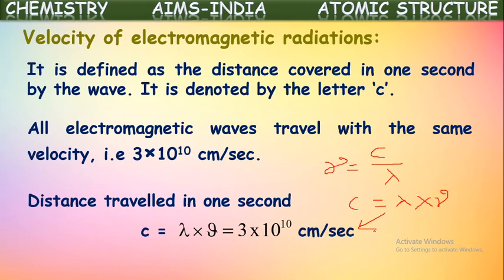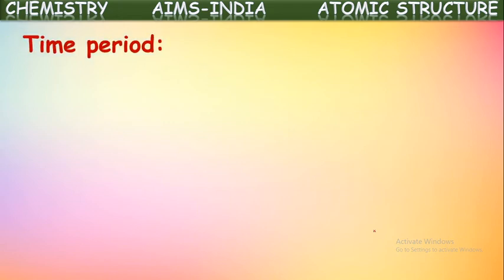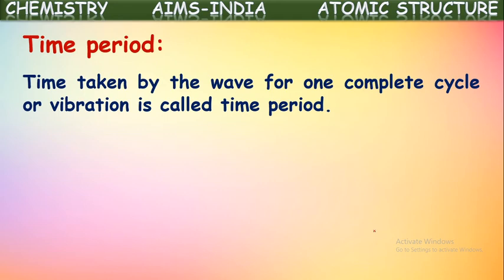Okay, next one, time period. The time taken by the wave for one complete cycle, or one complete oscillation, or one complete vibration is called time period. What is that? The time taken by the electromagnetic wave for one complete cycle, or one complete vibration, or you can say one complete oscillation, is called time period.